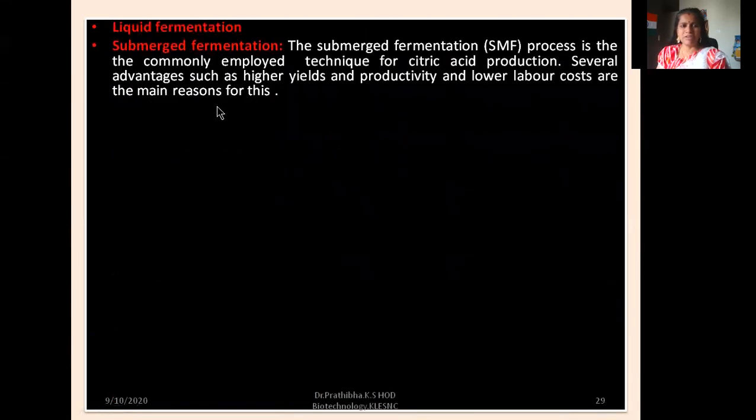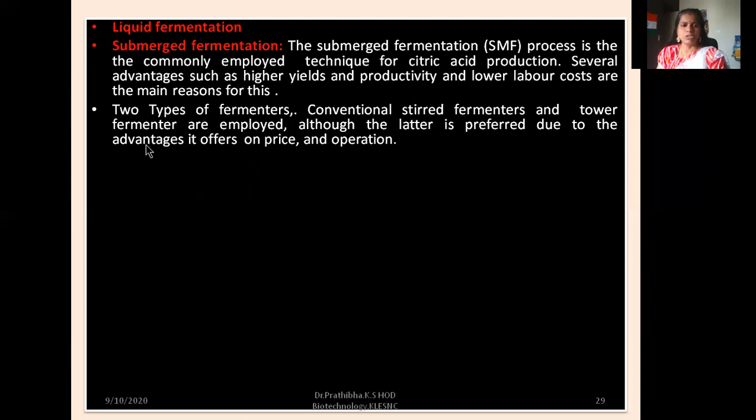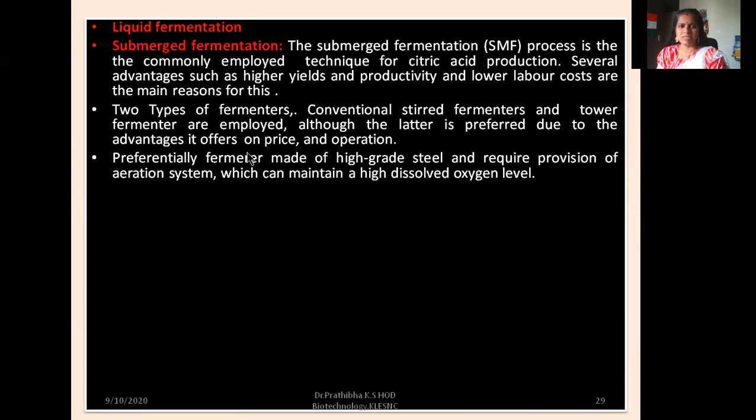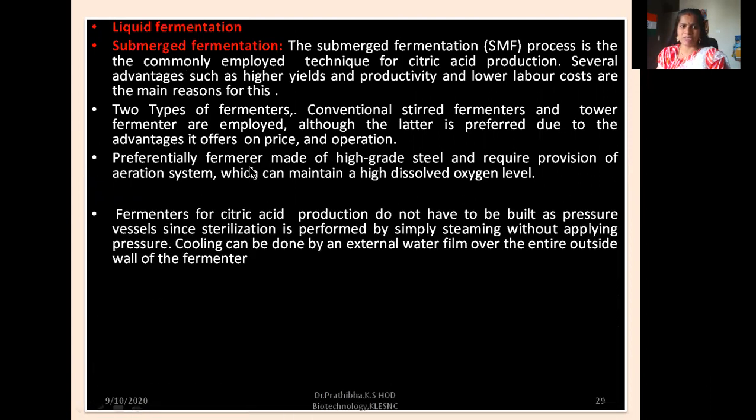Now let us go through liquid fermentation, under that, submerged fermentation. The submerged fermentation, in short SMF, process is the commonly employed technique for citric acid production. Several advantages such as high yields and productivity and lower labor costs are the main reasons for this. 2 types of fermenters, conventional stirred fermenters and tower fermenters, are employed, although the latter is preferred due to the advantages it offers in price and operation.